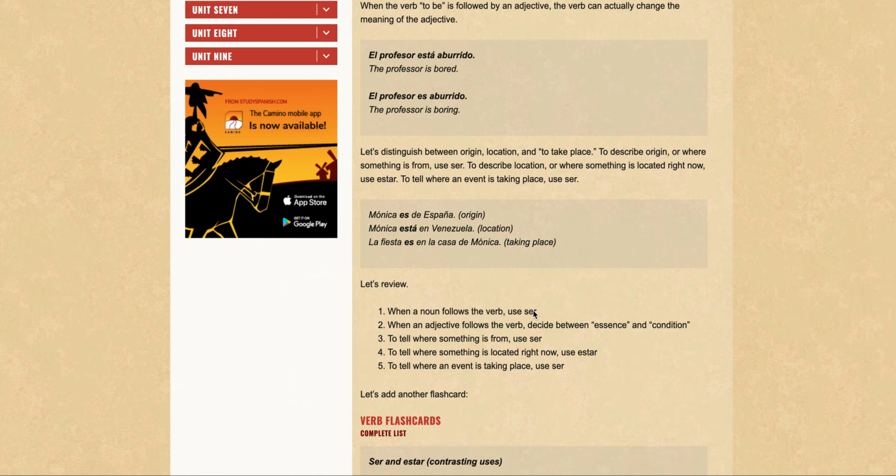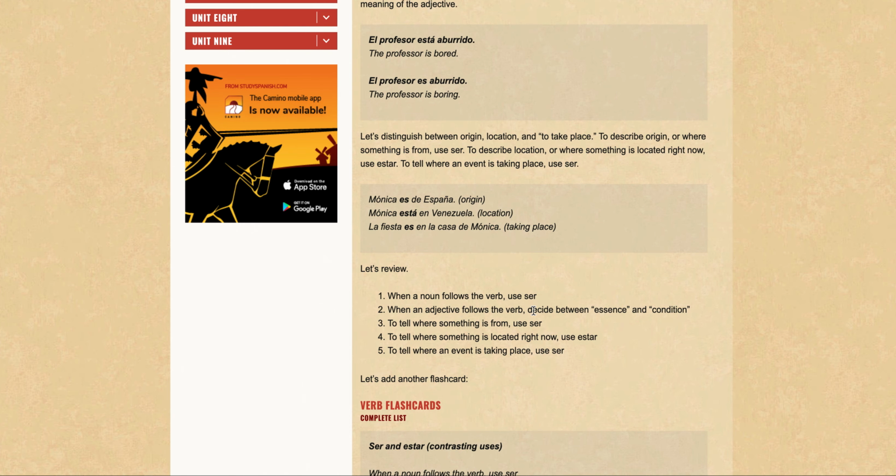The fourth and fifth ones are what we're going to see right now, which is to tell where something is located, use estar. The reason being that the location might change from time to time.